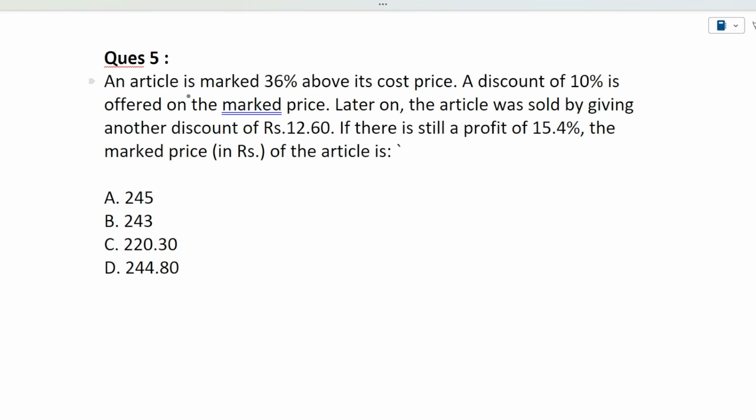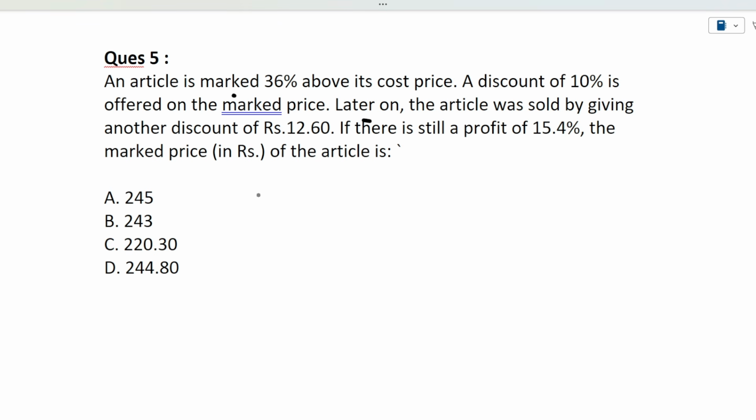Okay, so guys, the next question is: an article is marked 36% above its cost price. A discount of 10% is offered on the marked price. Later on, the article was sold by giving another discount of rupees 12.60. If there is still a profit of 15.4%, the actual marked price was how much?